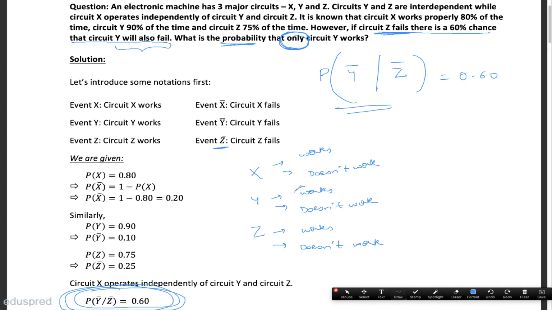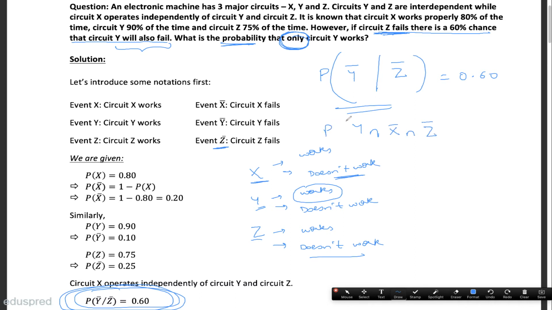Okay, so only Y should work. That also implies that X should not work and Z should not work. So only Y works means Y works and X doesn't work. That means X should fail and Z should also fail.